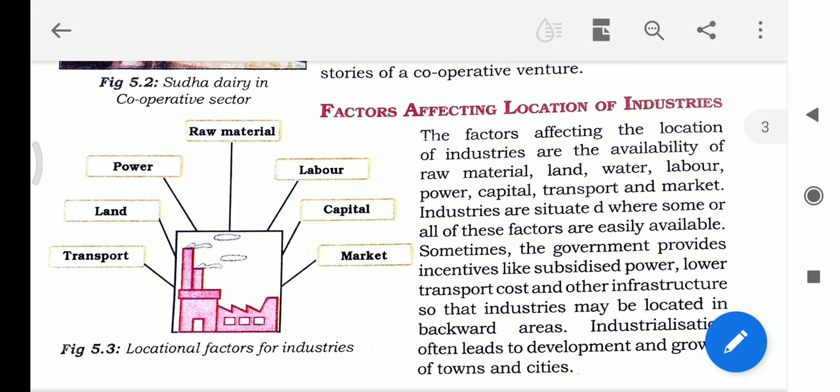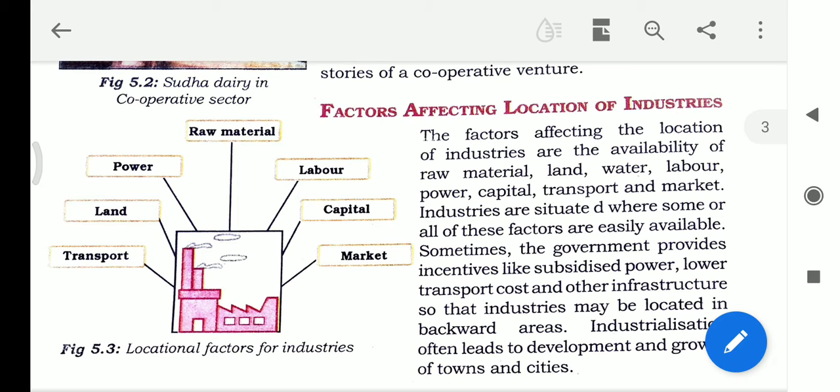First, land is the most essential thing to set up an industry. After that, the power, and the capital. Power is needed to run this factory, the instruments, the machines. Labor is also needed to do these things. Raw material is essential; without raw material they are not able to produce things.